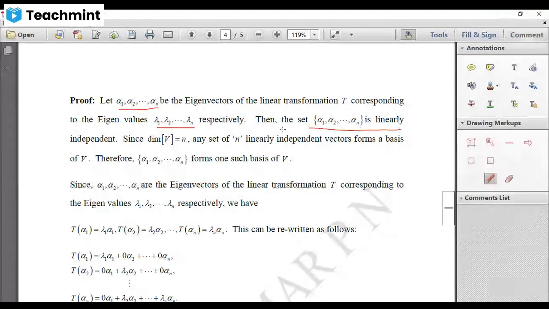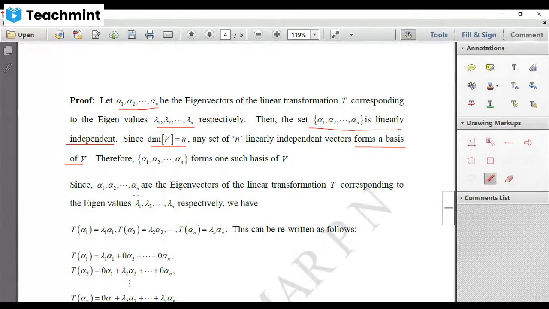Therefore, the first condition of the basis is satisfied. Further, what is the dimension of V? n. Since the dimension is the same as the number of linearly independent vectors, straight away we can say that this forms a basis. Because in the case of finite dimensional vector spaces, to say that a set is a basis, it's enough to verify one of the conditions.